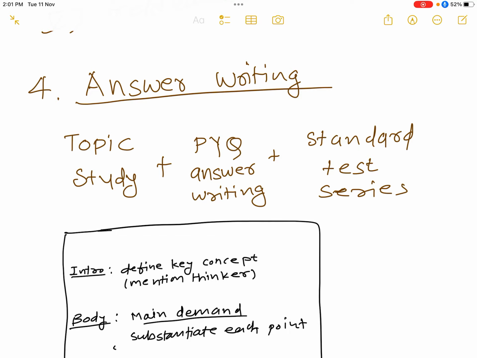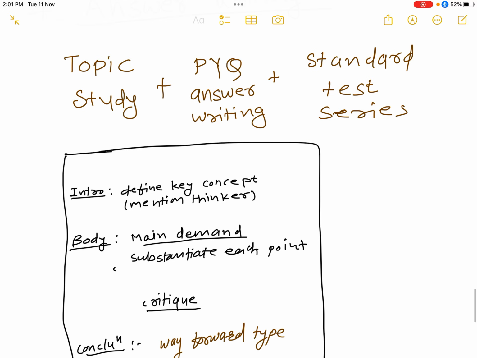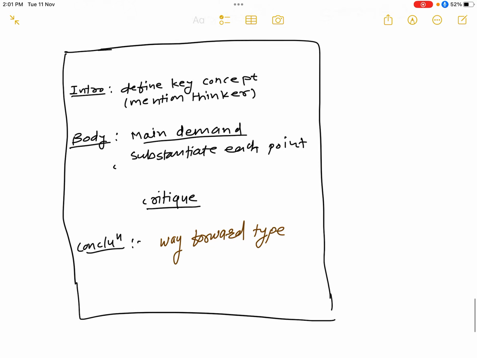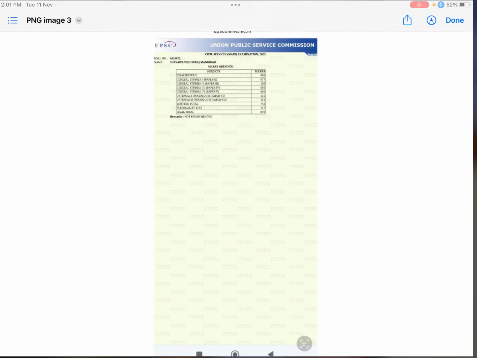During the mains preparation, I joined Vikas Ranjan sir's test series, because he was the person in the coaching industry who himself evaluated every question and every paper. So I believed in him, and this test series helped me a lot. Then let's discuss some of the answers written by me. Okay.